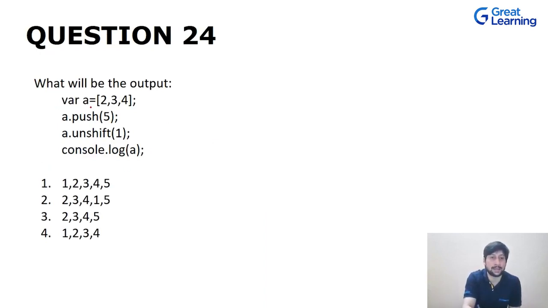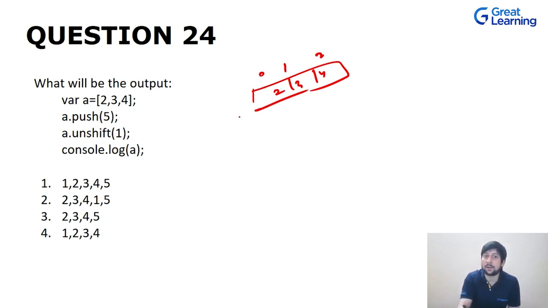So this is again an array in which we have 3 elements, that is 2, 3 and 4. Indexing starts from 0. And then you are trying to push 5 in this array. These are inbuilt methods that you can use with arrays. So this is the first thing that you're trying to push, and then you are unshifting 1. There are push, pop, shift, unshift methods that are associated with arrays. So we are pushing one element and we are unshifting one element.